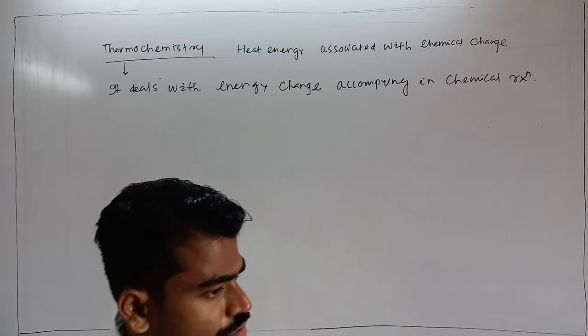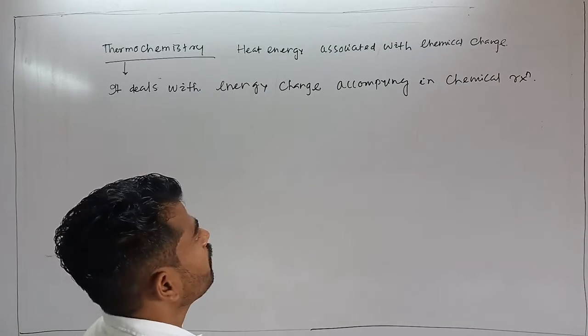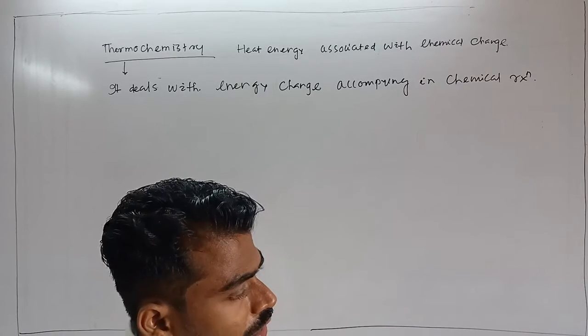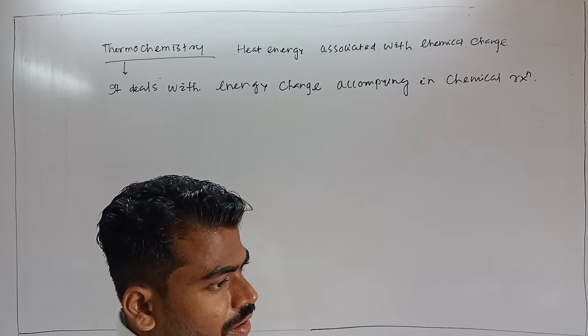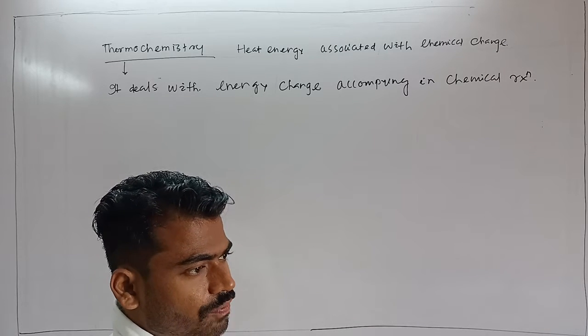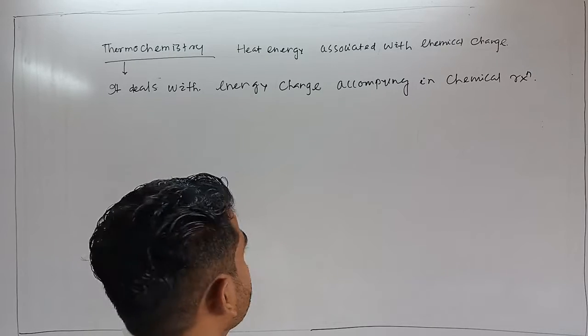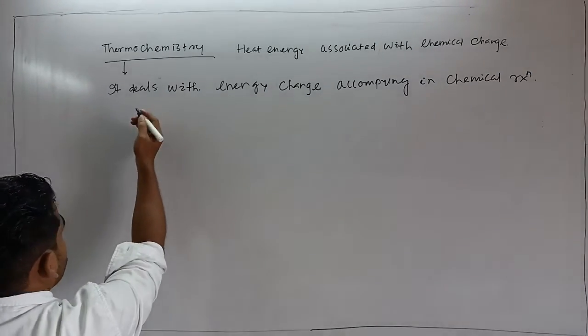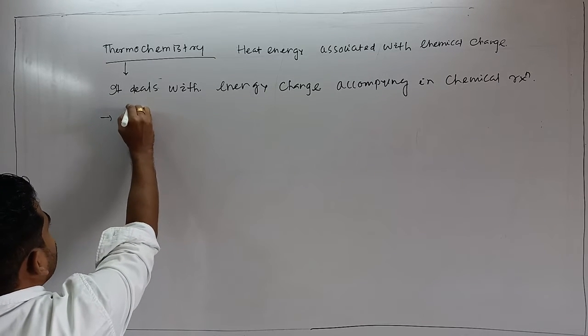That is called thermochemistry. Based upon this concept, there are two types of chemical reactions, whether the reaction occurs with the evolution of heat energy or with the absorption of heat energy. That is, chemical reactions are broadly classified into two categories. The first one is the exothermic reaction.